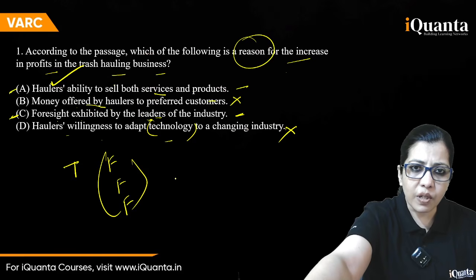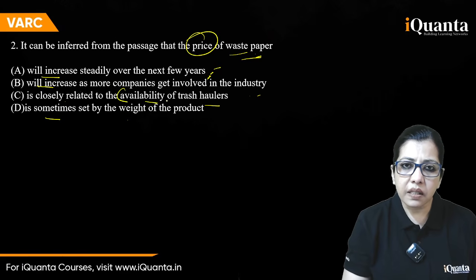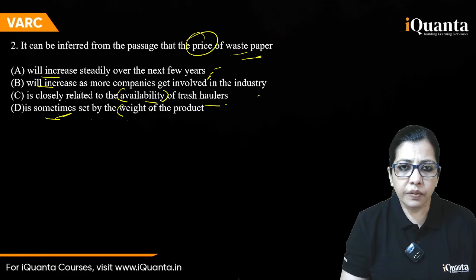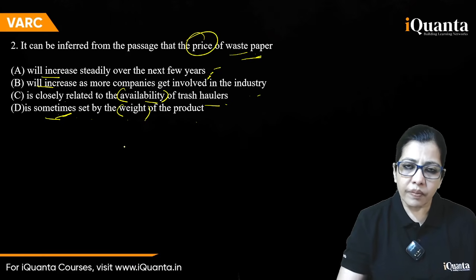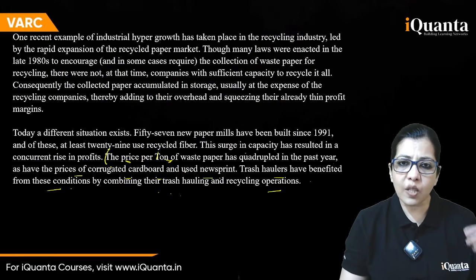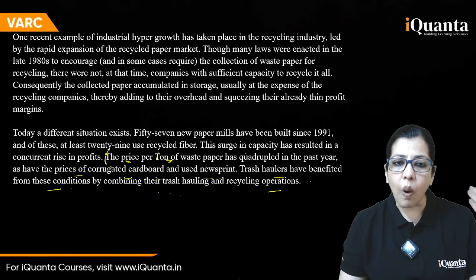Now I take you back to this question. Price of waste paper is closely related to the availability of trash haulers, or is sometimes set by the weight of the product. Because in this para, he talks about weight as well as the quality. I mean, what are you selling? If it is corrugated sheets, it's going to be more, right?